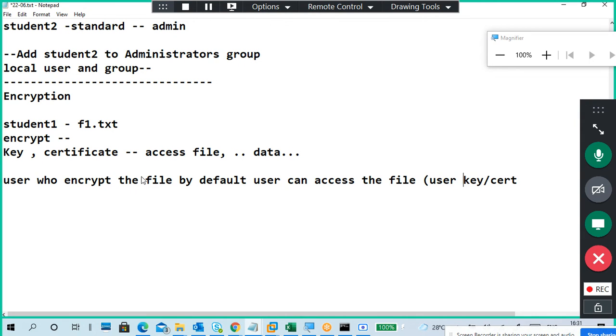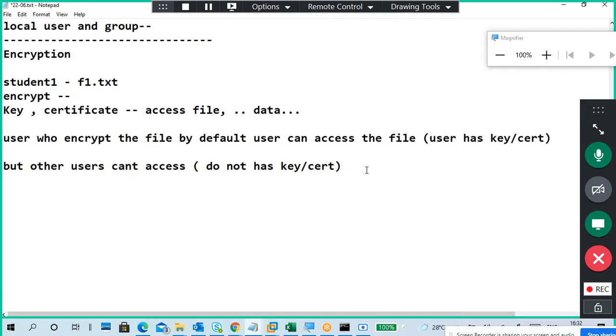By default the user has a key or a certificate, so whoever encrypted it can access it, no problem. But other users cannot access it because they do not have a key or a certificate. Okay, so this is the condition.